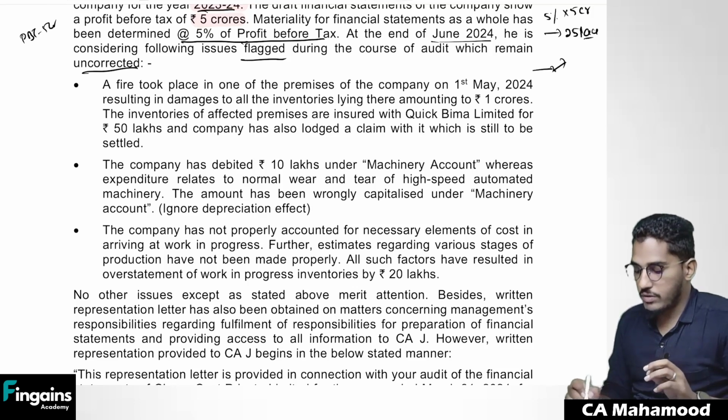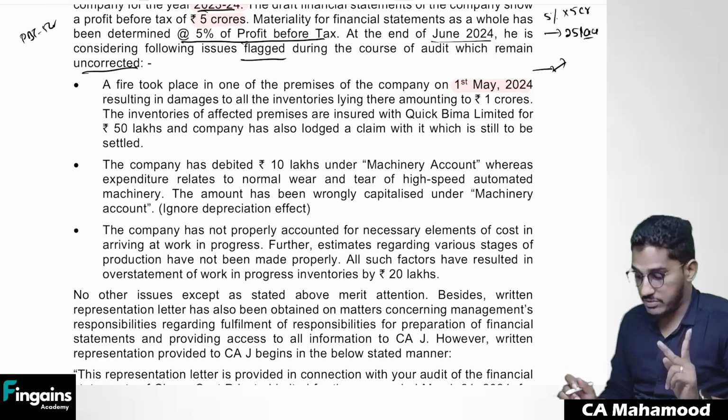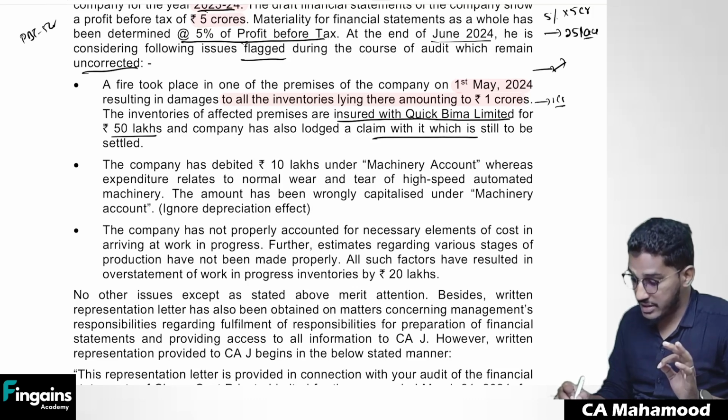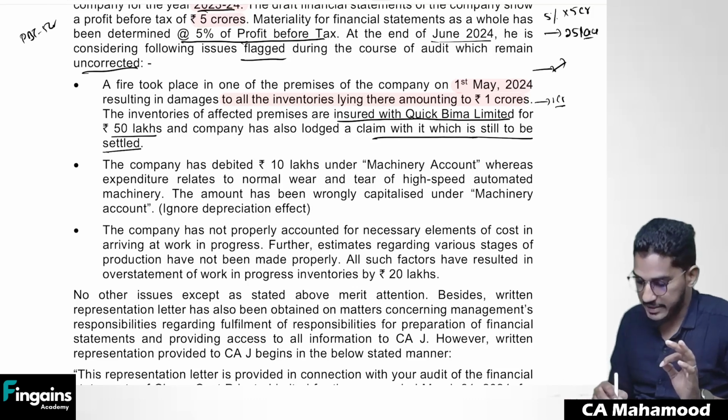A fire took place in one of the premises of the company on 1st of May 2024, resulting in damages to all the inventories lying there amounting to 1 crore. So because of fire accident, 1 crore worth of stock has been damaged. The inventories of affected premises are insured with Quick Bima Limited for 50 lakh rupees, and the company has also lodged a claim which is still to be settled.